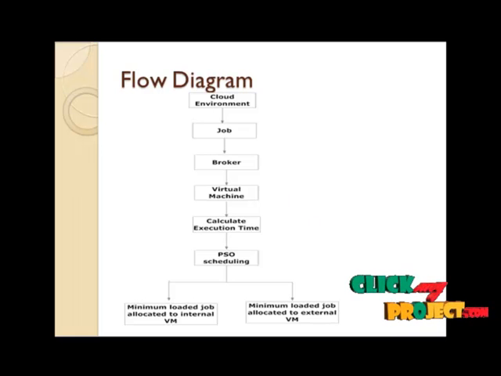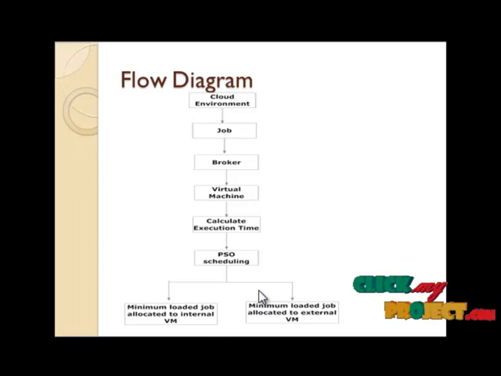The resource monitor collects the resource information from the service provider. It analyzes whether resources are available or not in a particular intercloud service provider. If not, the task is forwarded to the external cloud. After the resource monitoring is completed, it calculates the execution time. That means each task is allocated to a virtual machine and the execution time is calculated. After calculating the execution time, PSO scheduling is performed.